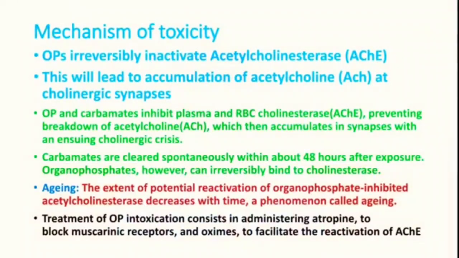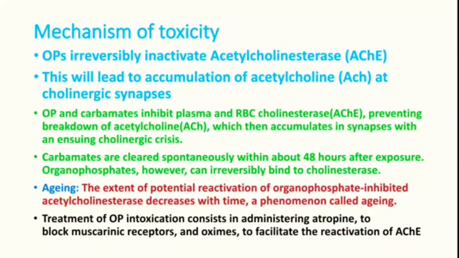So now we will see the mechanism of toxicity. Organophosphates irreversibly inactivate acetylcholinesterase in our nerve endings. This will lead to accumulation of acetylcholine at cholinergic synapses. Both organophosphates and carbamates inhibit acetylcholinesterase, preventing the breakdown of acetylcholine.